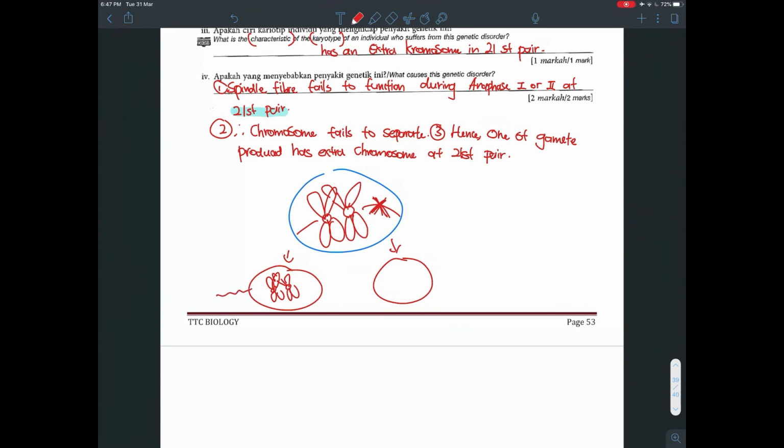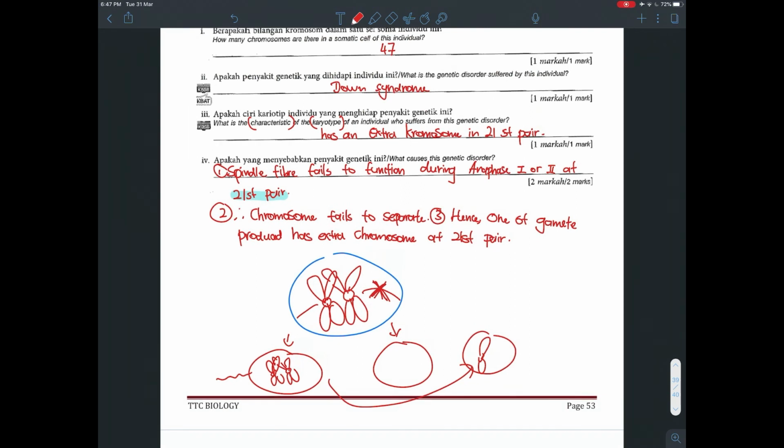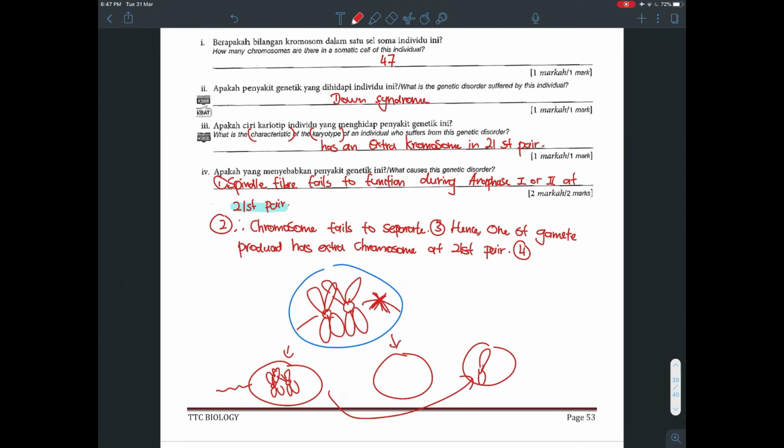It is when this gamete is fertilized with a normal gamete, then I will have an extra chromosome, and then I will have Down syndrome. So I know it's already more than 2 points, but never mind, I give you the full answer in case they ask more points.